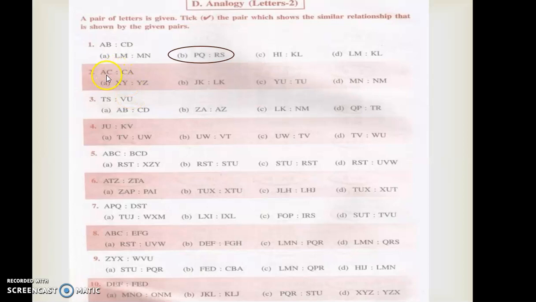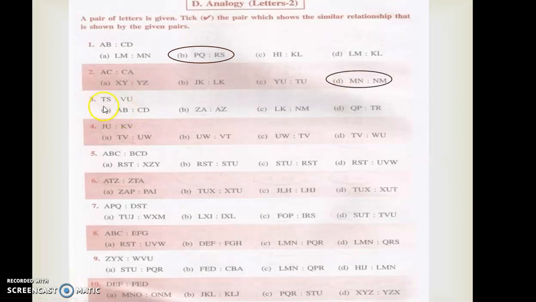See, look at the second question. A C, C A. That means reverse order of the first one will be the second one, right? Like A C, C A. See, check out X Y. But here Y X is there. This will be the answer. But here it is Y Z, so it won't be the answer. J K, L K, no. Y U, T U, no. M N, N M. So M N N M will be the answer, right? So that I have to circle over here.